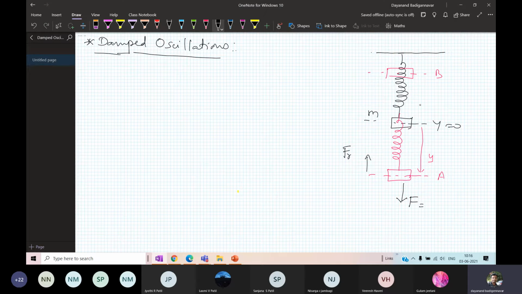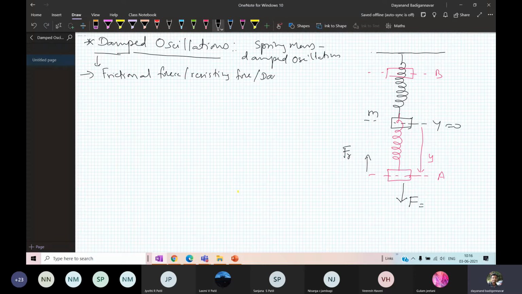Now here it is not free oscillation. Here it is a damped oscillation. The spring mass system here is actually a damped oscillation. Damped oscillation means there should be some frictional force, some resisting force present in it, which is also called the damping force. Some form of resistance is going to be present here, called the resisting force, damping force, or some frictional force.